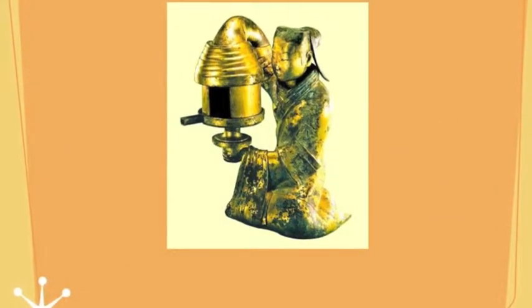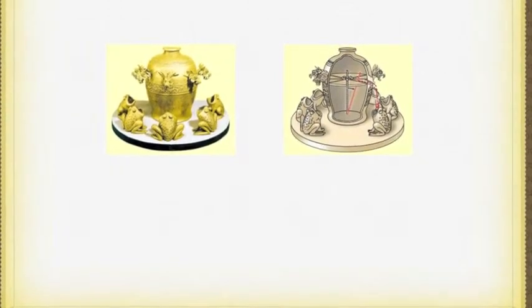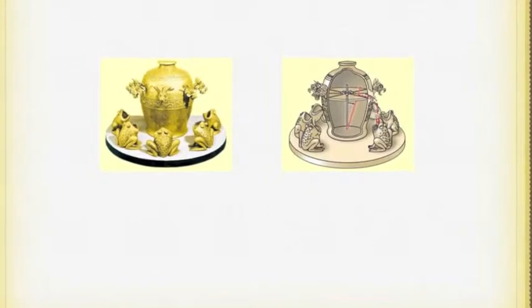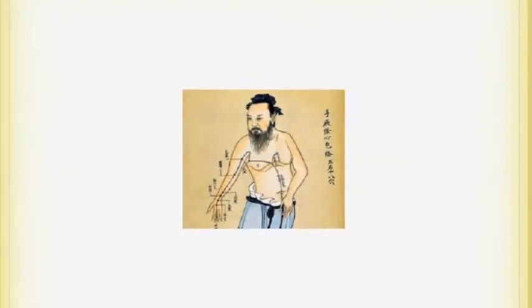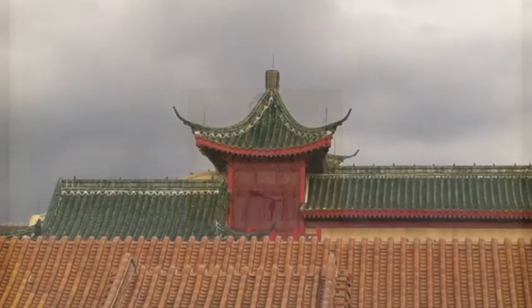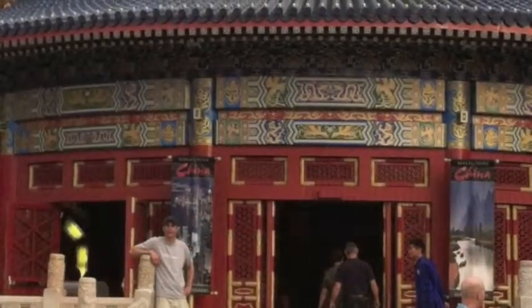Also, in addition to art and literature, inventors developed many useful devices during the Han Dynasty. They also made great works of art with bronze, such as this horse here. Other Chinese inventions during the Han Dynasty were things like the sundial and the seismograph, which was a device that measured the strength and direction of an earthquake. The Han Chinese also invented acupuncture, which is a practice of inserting fine needles through the skin at specific points in order to cure disease or relieve pain. The Han also made great advancements in architecture and contributed greatly to the development of classic Chinese architecture seen here.